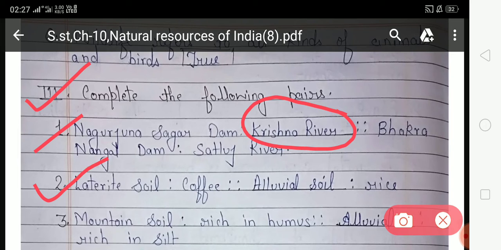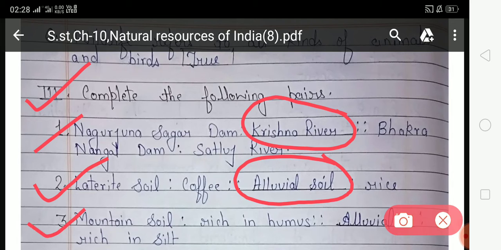Now look at the second number. Laterite soil, coffee, dash, rice. So student, coffee is found in laterite soil, then rice is found in which soil? Rice is found in alluvial soil. So you have to write alluvial soil in this given space, and here alluvial soil is already written.